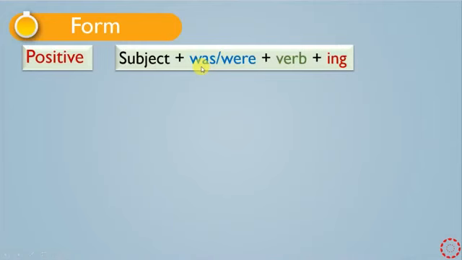Generally, was is used with singular pronouns, one subject, like I, she, he, and it. And were is used with plural pronouns, more than one subject. But the pronoun you is an exception.